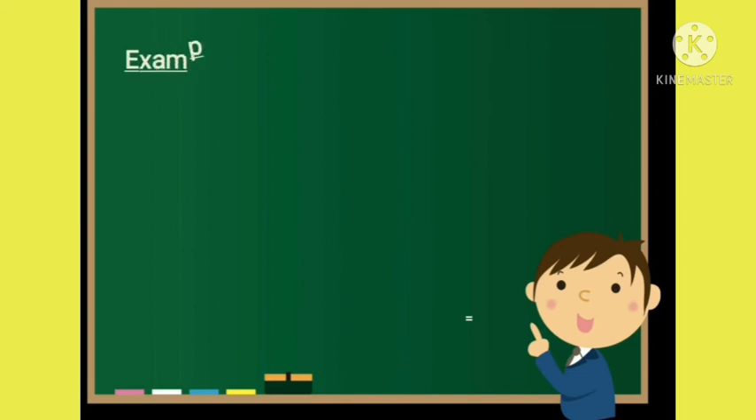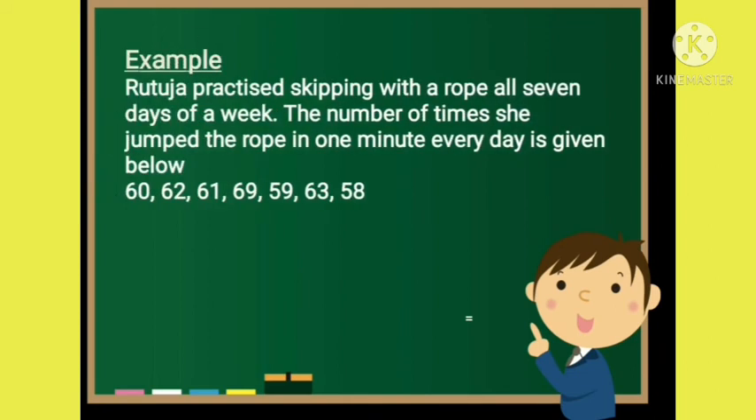Let us take another example. Rutuja practiced skipping with a rope all 7 days of a week. The number of times she jumped the rope in 1 minute every day is given below. That is 60, 62, 61, 69, 59, 63, 58.